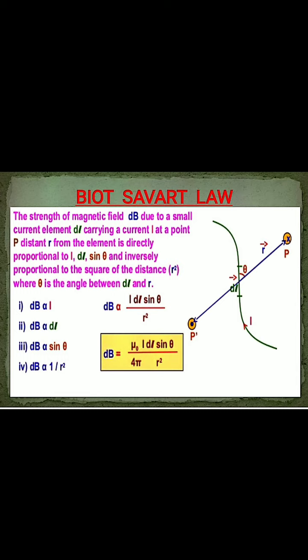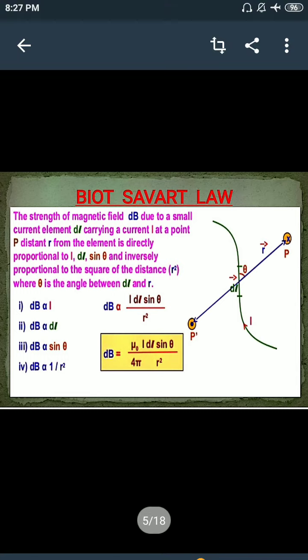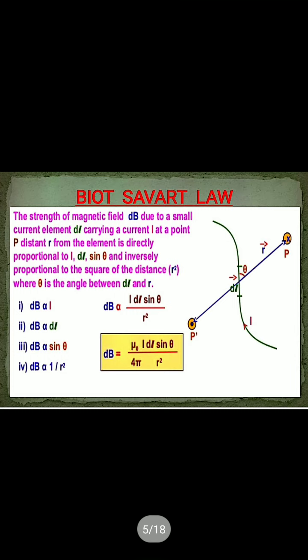Mathematically, we can write dB proportional to I, dB proportional to dl, dB proportional to sine theta, and dB proportional to 1 by r square. If we combine these four, we get dB proportional to I dl sine theta by r square.